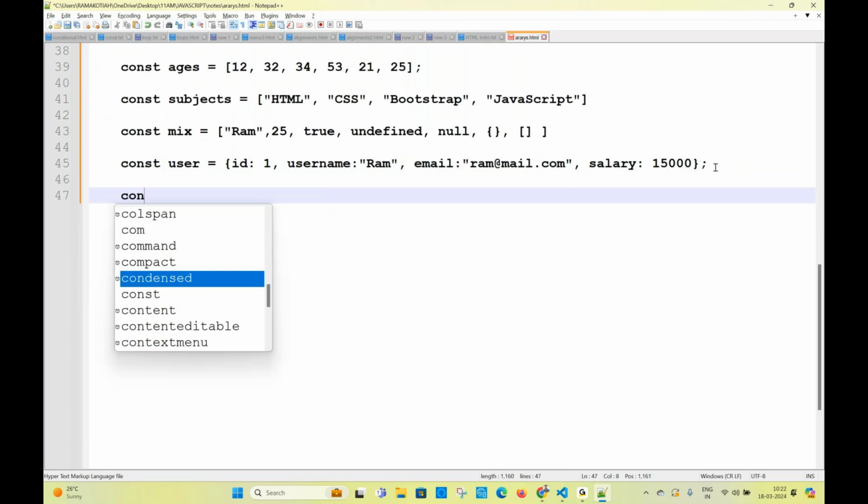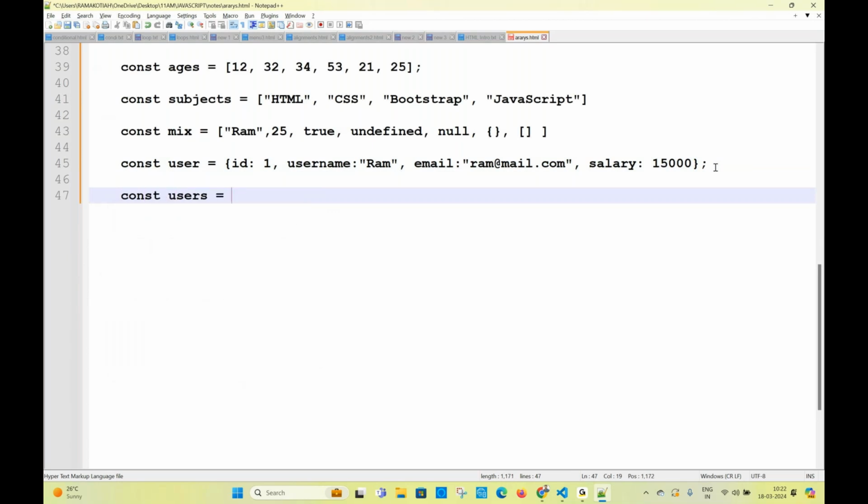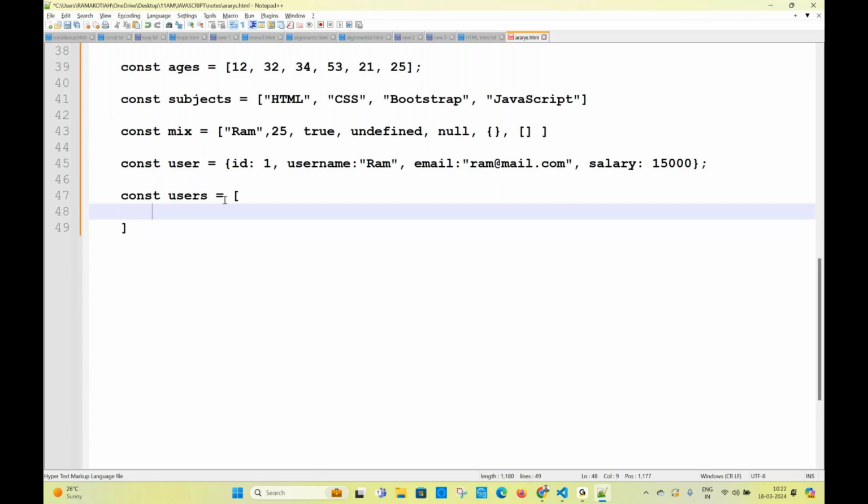Const users is equal to, this is one user. What does users mean? Multiple values, where we can say array. You are saying that this is one value, that's why you write it like this. So now I have something called users. Value 1, value 2, value 3, value 4, value 5. The value may be a number or a string or an array or an object or something. Right, this is an object. How many values are there in this array? No values right now, empty.